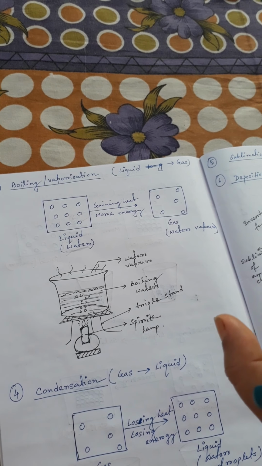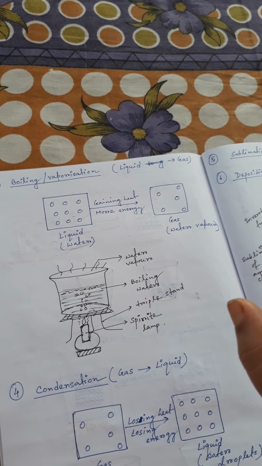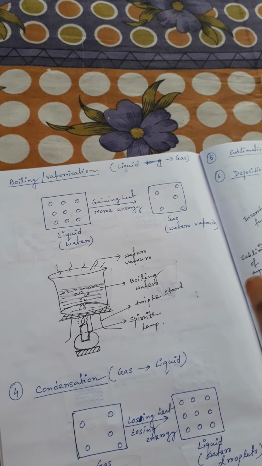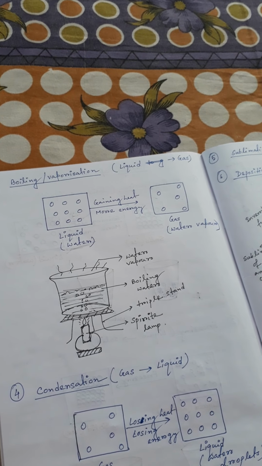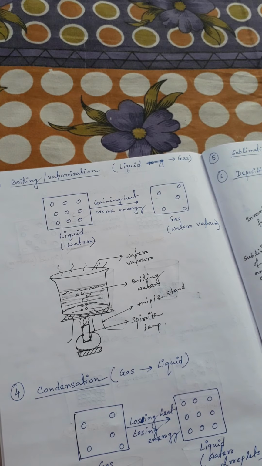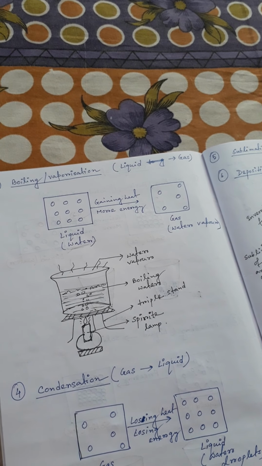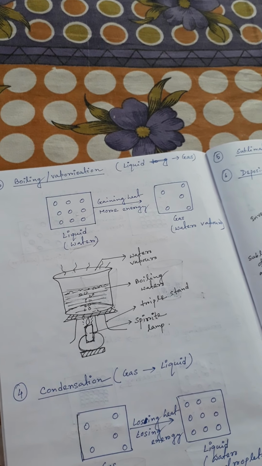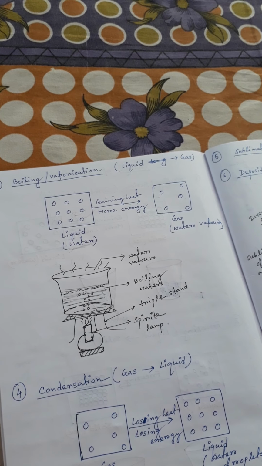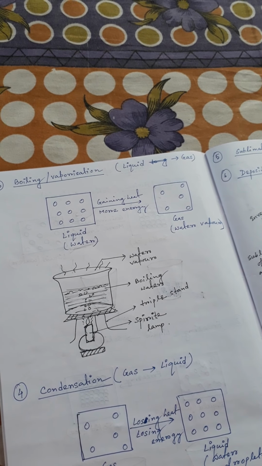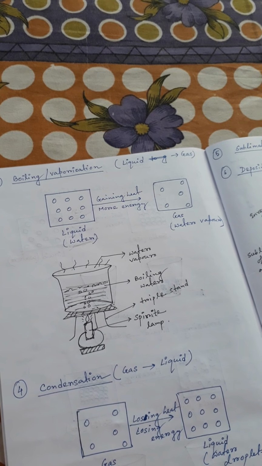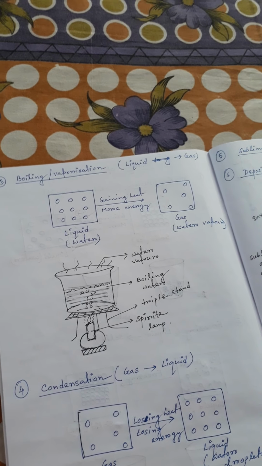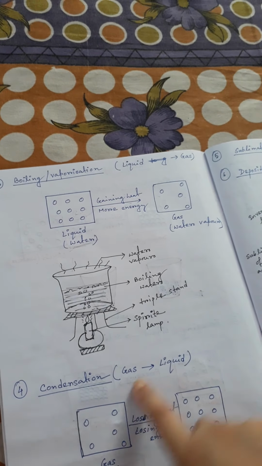Don't mix these up. When asked about boiling, start the definition with the process. But when asked about boiling point, it is at a particular temperature, so you mention that the temperature at which water starts boiling is called the boiling point.